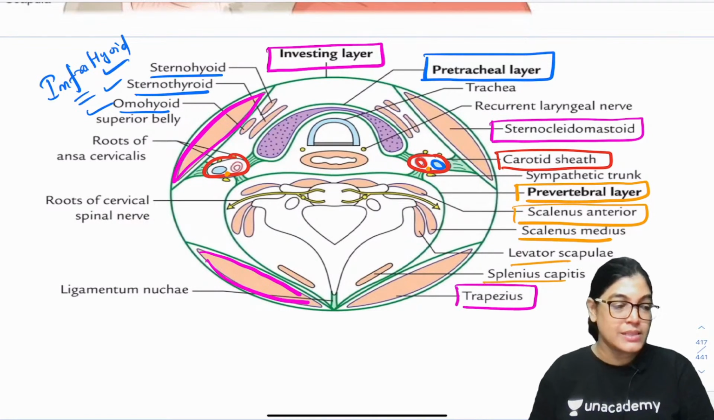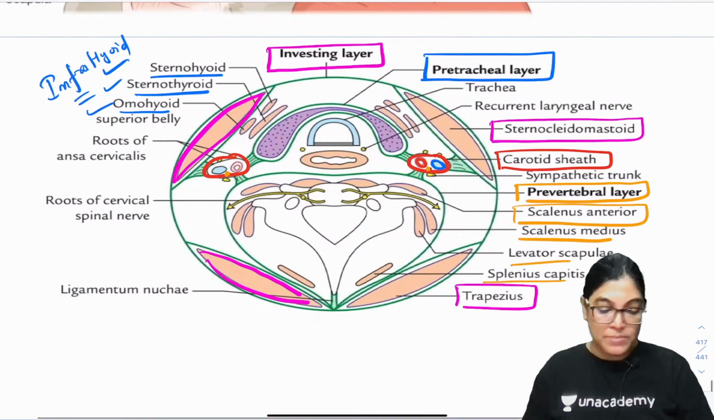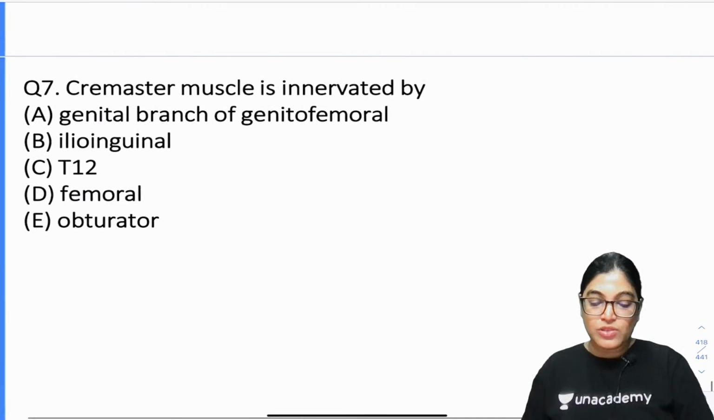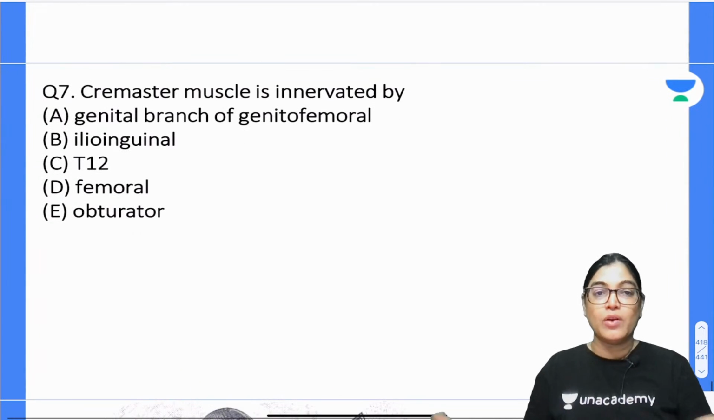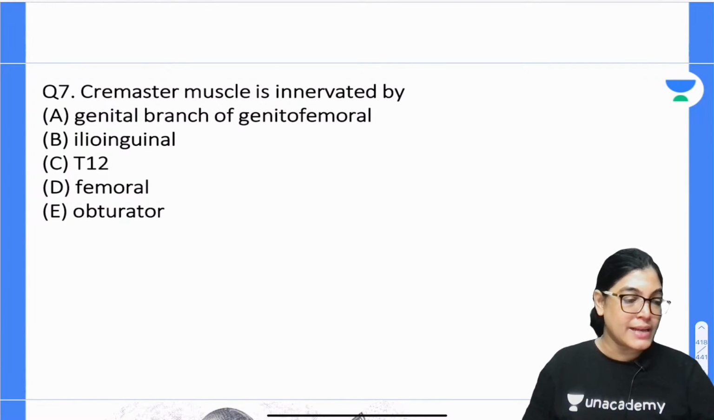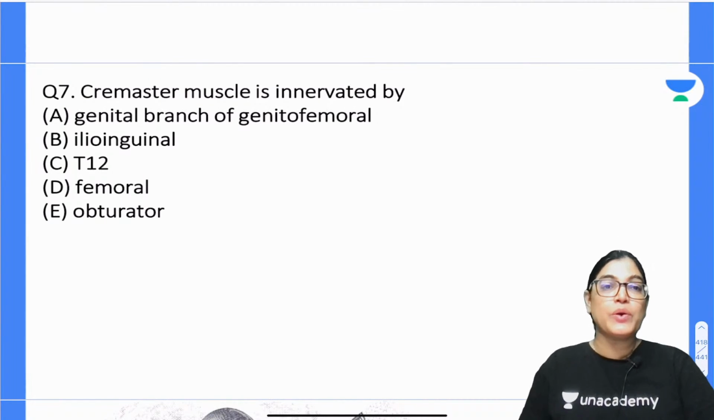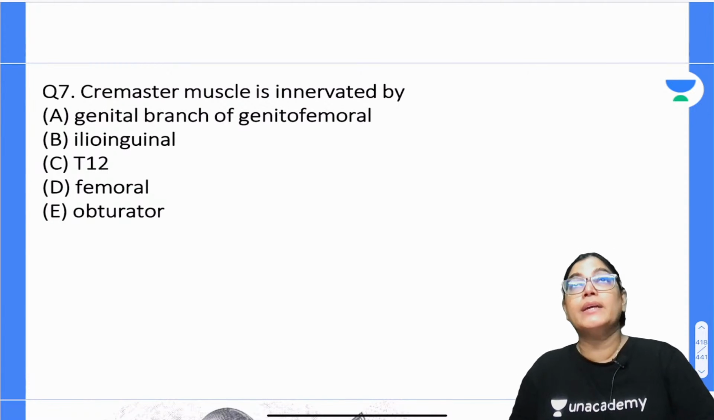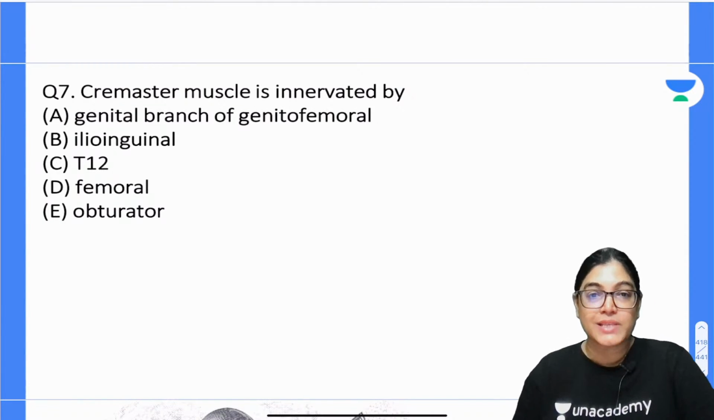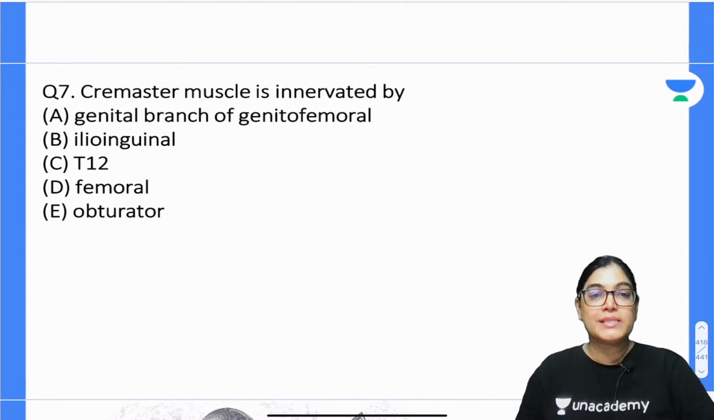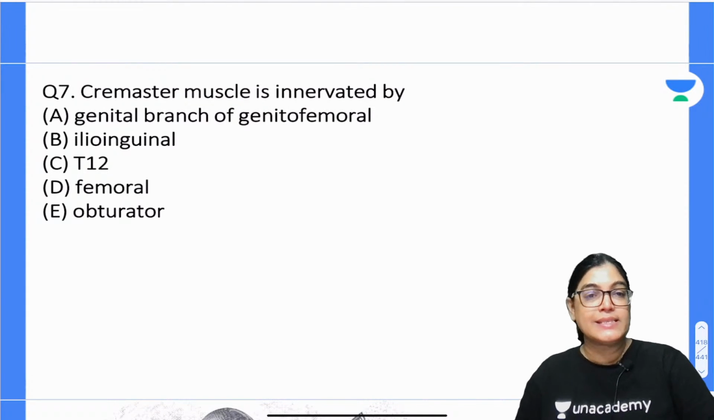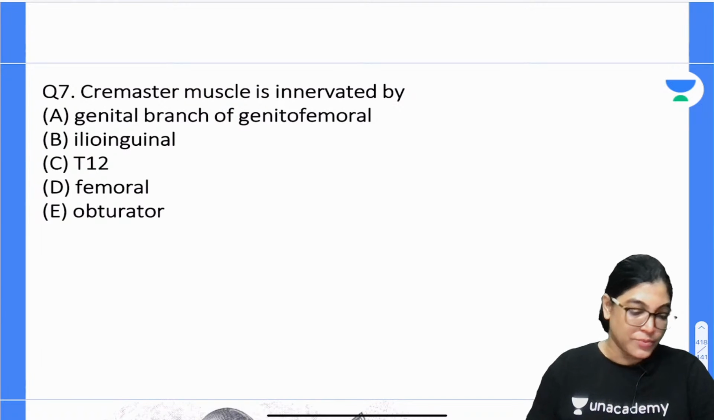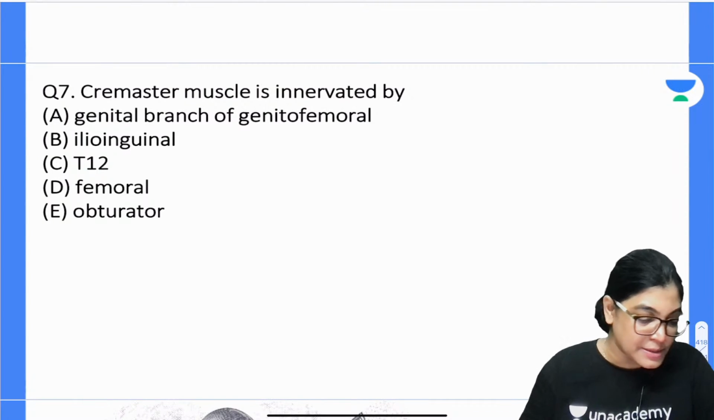So we are done with this. Now let's move on to the next, that is MCQ number 7. Cremaster muscle is innervated by which of the following? Question number 7, mark the correct answer. All the best. Easy one. It's a direct MCQ. Cremaster muscle is innervated by which of the following nerves? Whether it is the genital branch of genitofemoral nerve, ilioinguinal nerve, T12, femoral or obturator nerve. My dear aspirants, what is the correct answer?